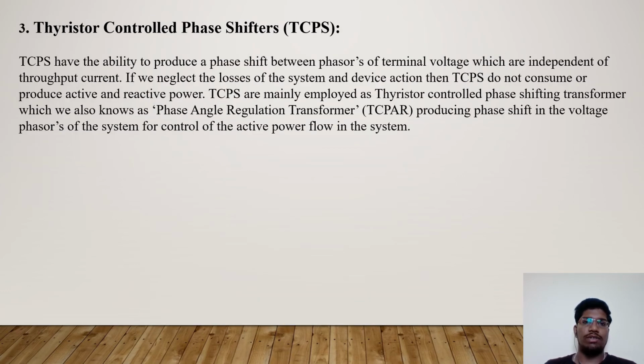Thyristor controlled phase shifters (TCPS). TCPS has the ability to produce a phase shift between phases of terminal voltage which is independent of throughput current. If we neglect the losses of the system and device action, then TCPS does not consume or produce active and reactive powers. TCPS are mainly employed as thyristor controlled phase shifting transformers, also known as phase angle regulation transformers (TCPAR), producing phase shift in the voltage phases of the system for controlling the active power flow in the system.